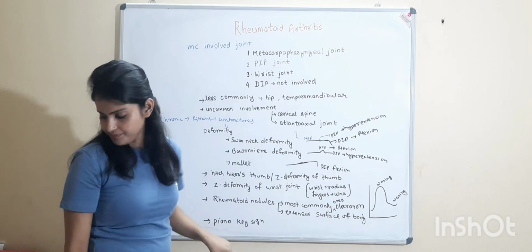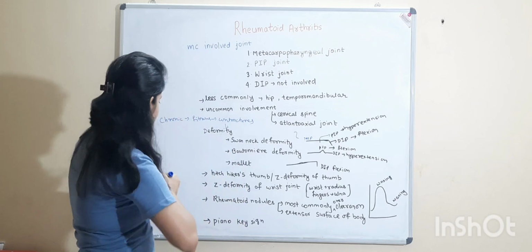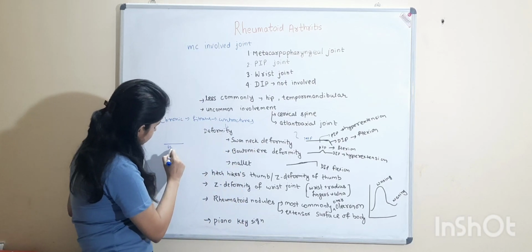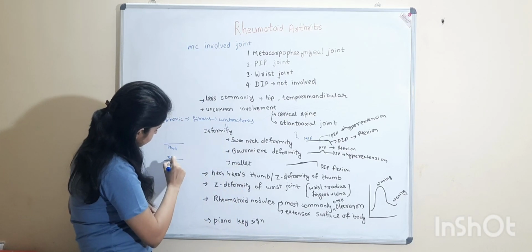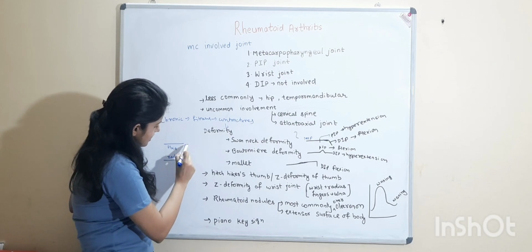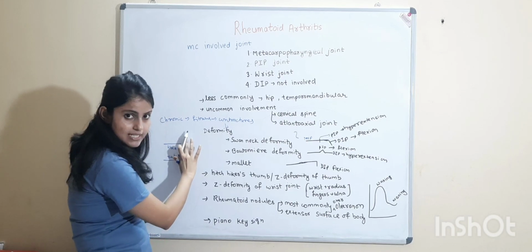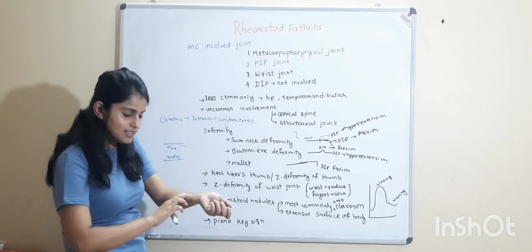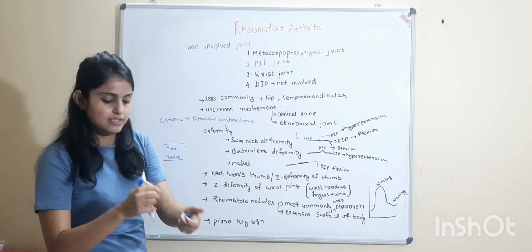Piano key sign. What is piano key sign? Suppose this is the ulna, this is the radius, and the fibrous tissue gets damaged. And when this fibrous tissue gets damaged and we press the radius and the ulna, it feels like a piano key.